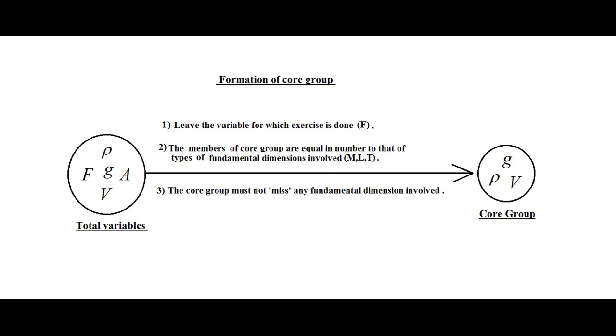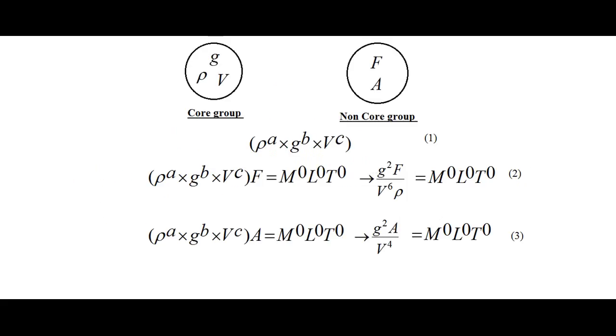We now have two groups: the core group and the non-core group. The core group contains rho, g, v, and the non-core group contains f and a. Now do this: rho to the power a into g to the power b into v to the power c into f is equal to some non-dimensional number, that is m0, l0, t0. So by doing the dimensional analysis on both sides, LHS and RHS, I will get the values of a, b, c. So those are found.